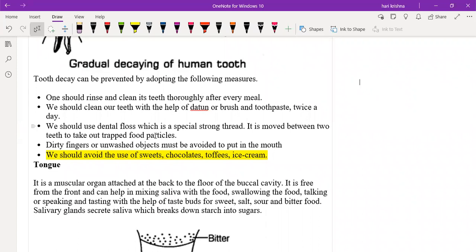Sir, we have to rinse our mouth. So the last one you can do sometimes. If possible, you can do. But I don't know how many will follow that last one. Ice creams, chocolates, sweets, we should not eat at night especially, because if you don't wash your mouth, it causes more infection at night. Yes, sir, we should not eat chocolates or toffees before sleeping because it has more effect.